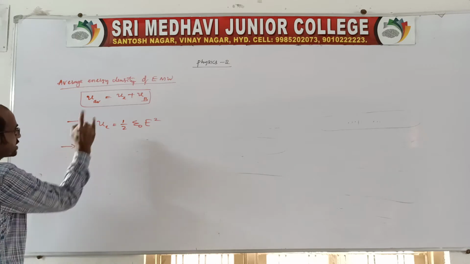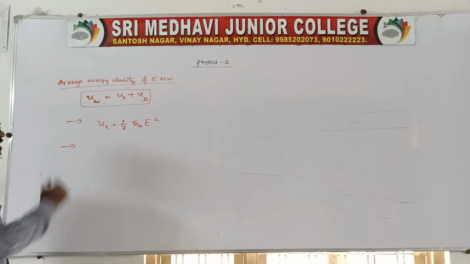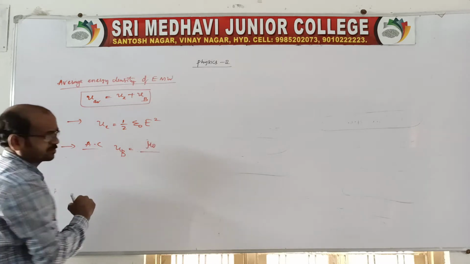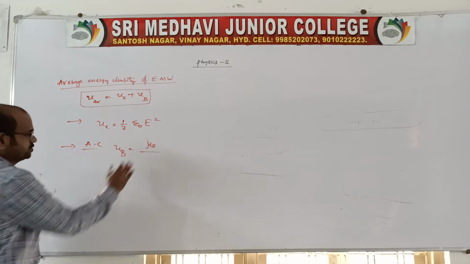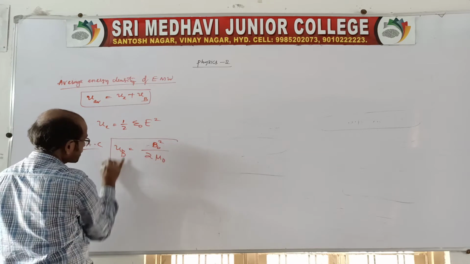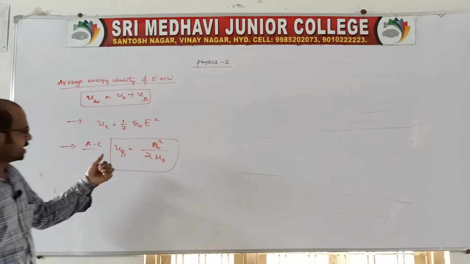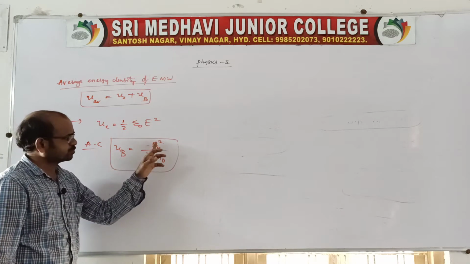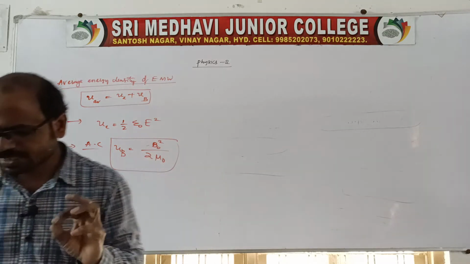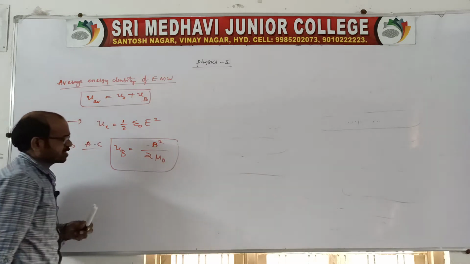And the magnetic energy density is there in the alternating currents chapter. UB is equal to B naught square by 2 mu naught. This is the energy density in the case of the magnetic field vector. B naught is nothing but B also, no problem, you can write B also. So B square by 2 mu naught.